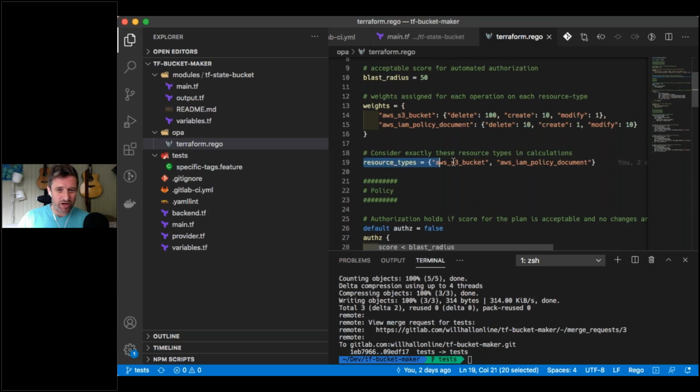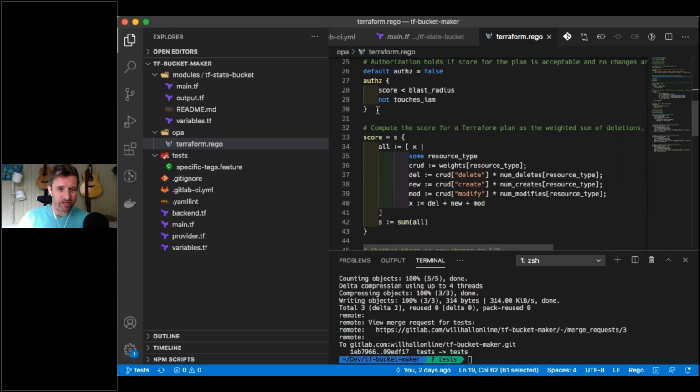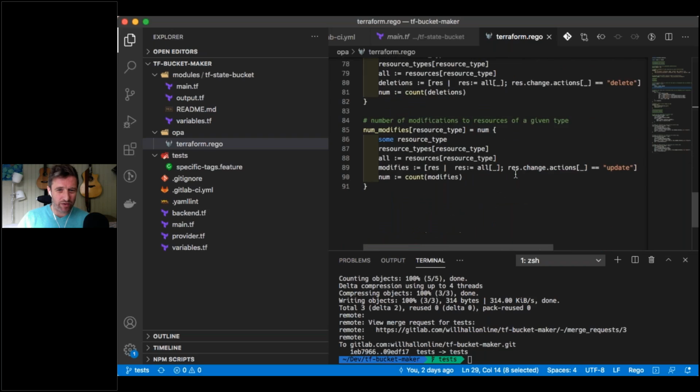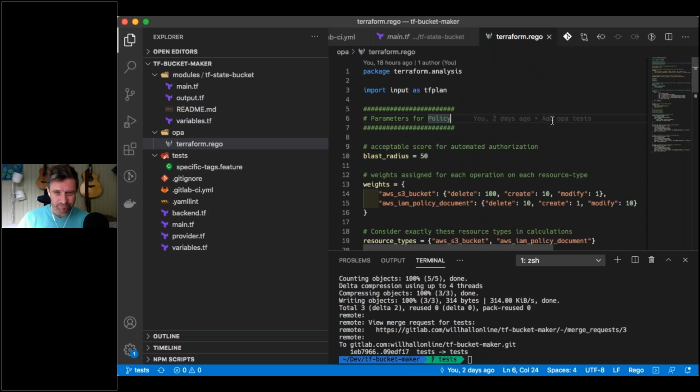And you can see that we've got policy documents as well that give us specific items. We can see that we're going to be only considering 2 different kinds of resource types. And we can say that our default is that authorization is false, and that we're going to be able to set a score. And so if our scores are correct, we're going to return that we actually passed this as a test. And what this outputs at the end is going to be JSON that's investigated our Terraform JSON and given us a score overall of how we're applying to that blast radius.